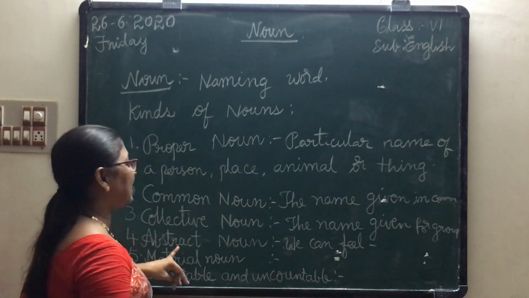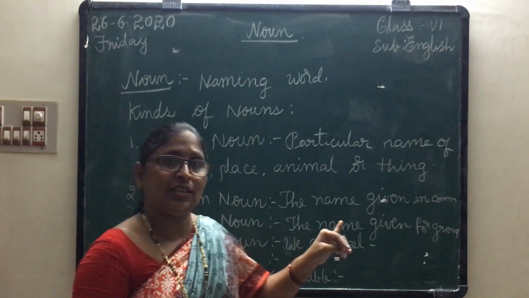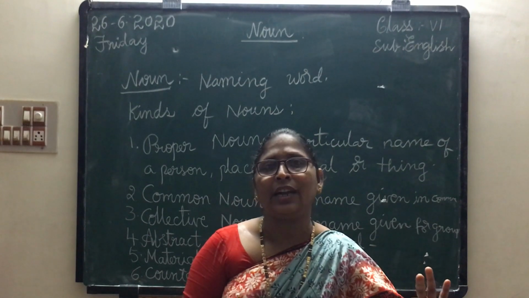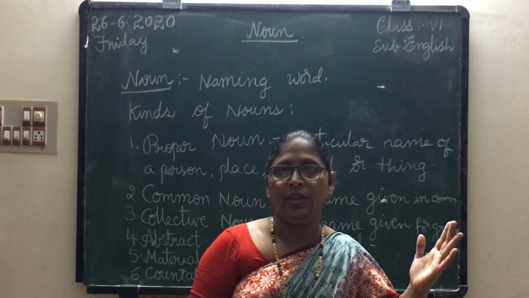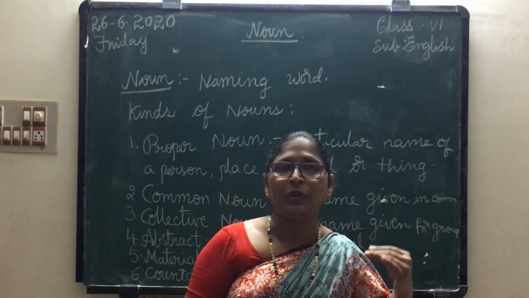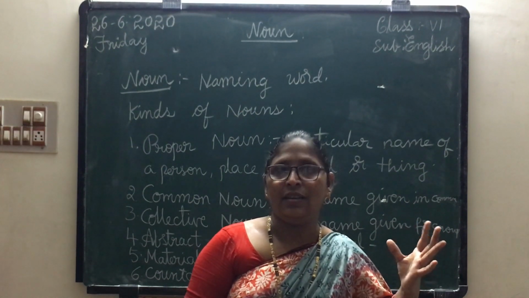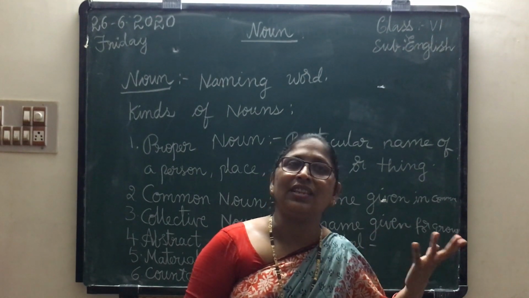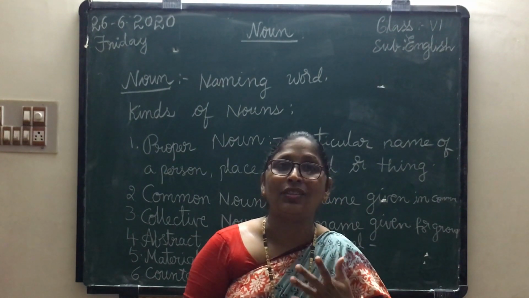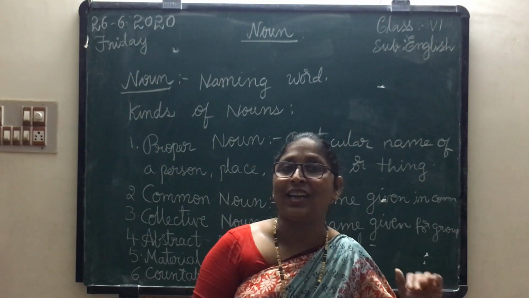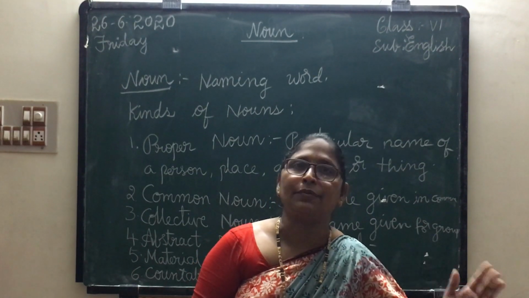Next, another one, abstract noun. Here we can feel, just we can say about the noun, we can imagine, but we cannot count. So what are the examples for these? Truth. We speak truth, honesty, and happiness we achieve. And sometimes we feel sad. So we cannot count, just we feel these things. They are called as abstract noun.